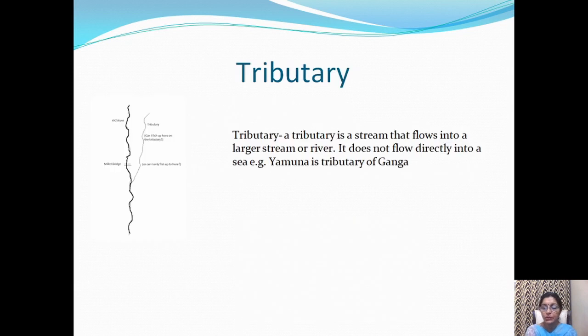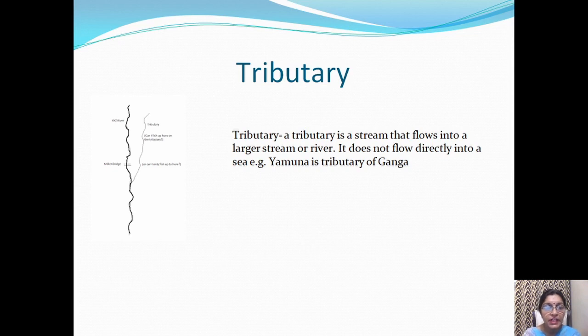You will come across a few more terms, that is tributary. Tributary is a stream that flows into a larger stream or river. It doesn't flow directly into the sea. Example is Yamuna. Look at the diagram.